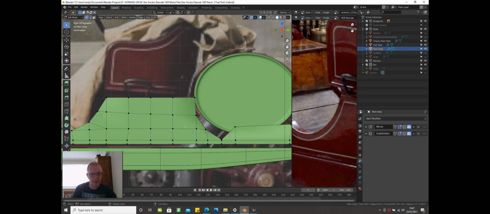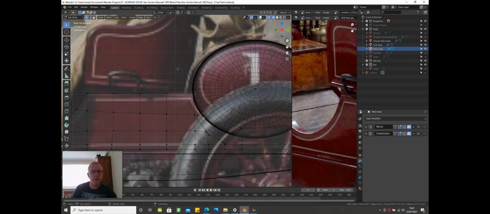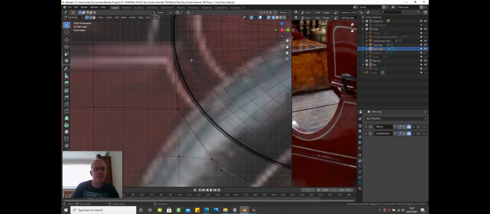Now go into wireframe mode, and let's have a look at this. So there's the top vertices, so scale, and just move it on the Y to around about here. Same with this B, take this in around about there.